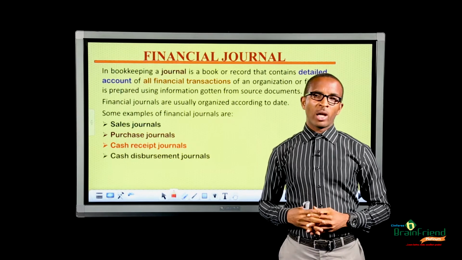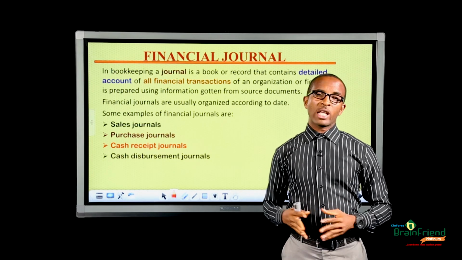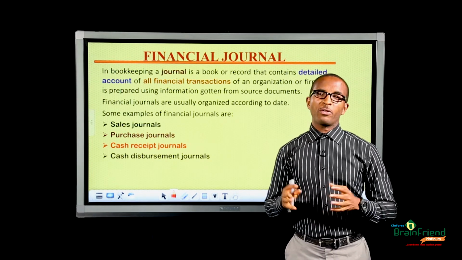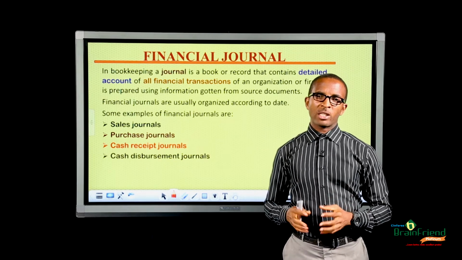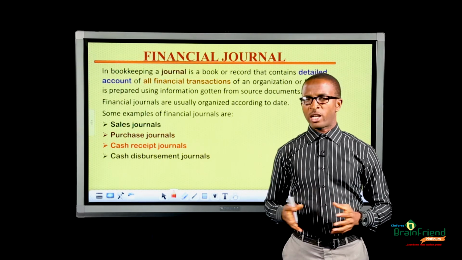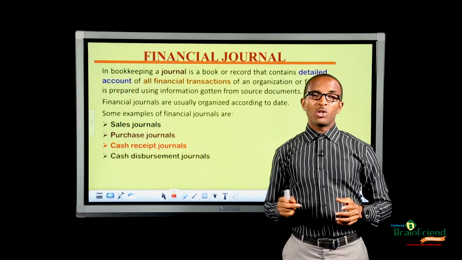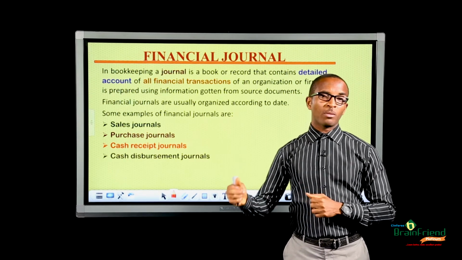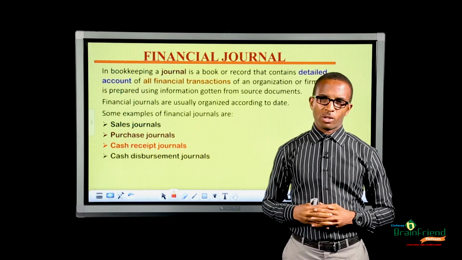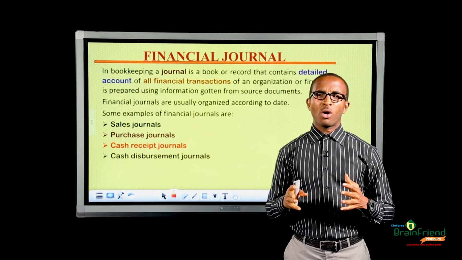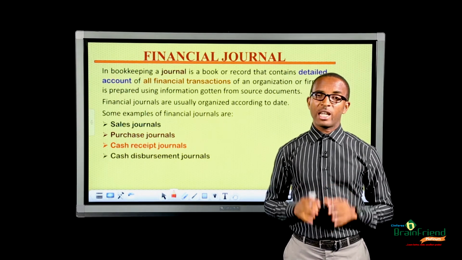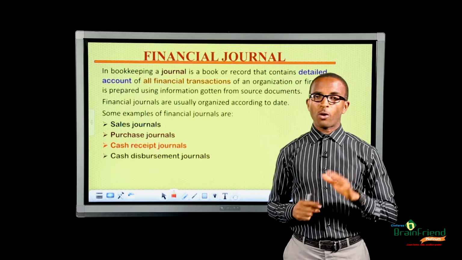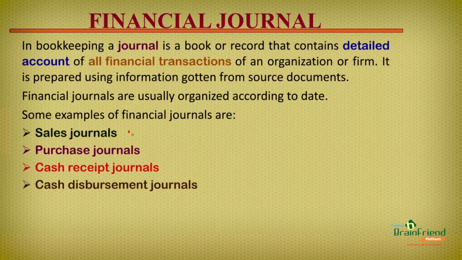A financial journal is a record that contains detailed accounts of all financial transactions that take place in a business or an organization. It is prepared using information gotten from the source documents which we have discussed. Now, there are different types of financial journals, but for this lesson, we'll be talking about just 4 of them, and they are sales journals, purchase journals, cash receipt journals, and lastly, cash disbursement journals.